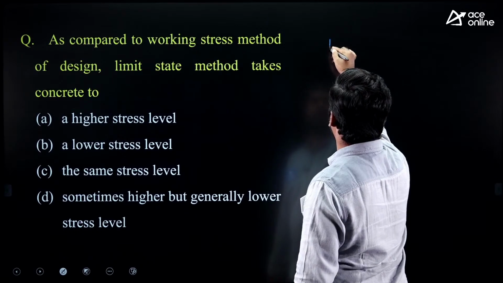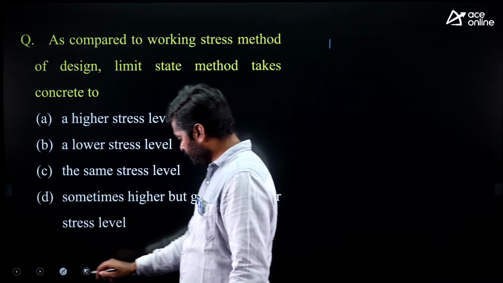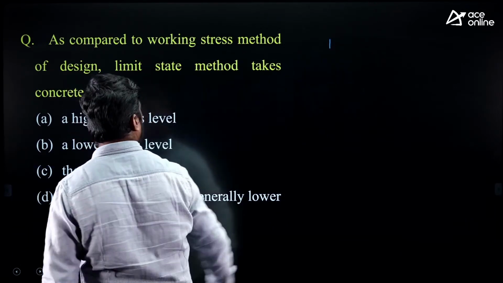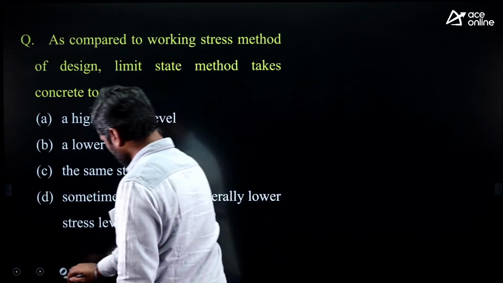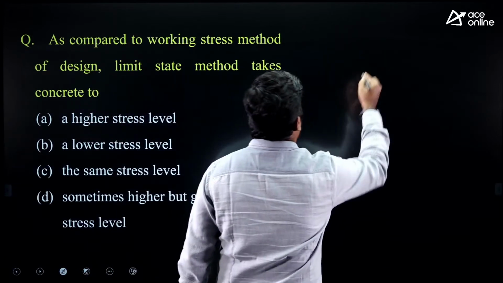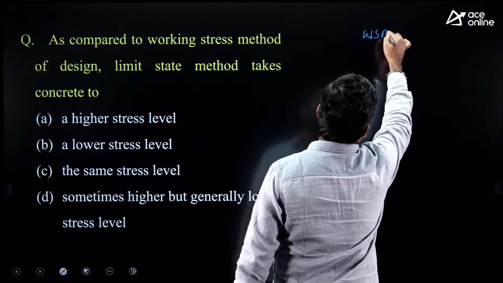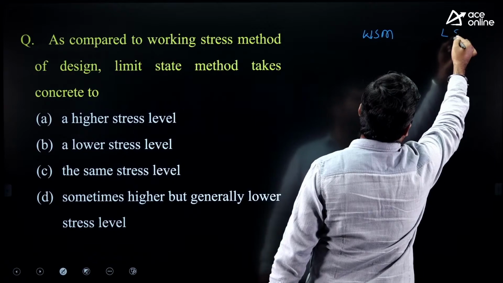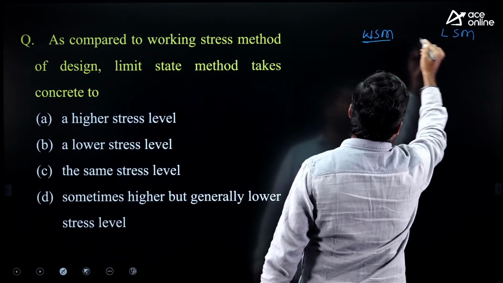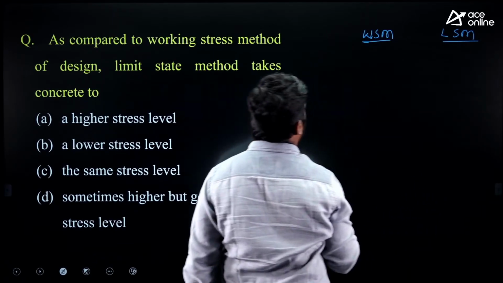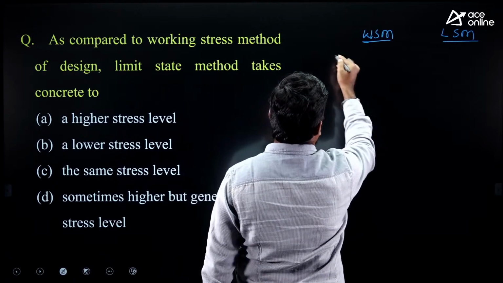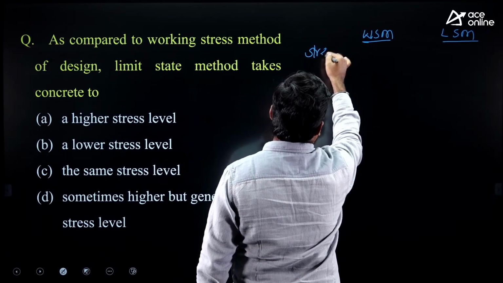One is working stress method. Other one is limit state method. They are asking regarding stress in concrete.